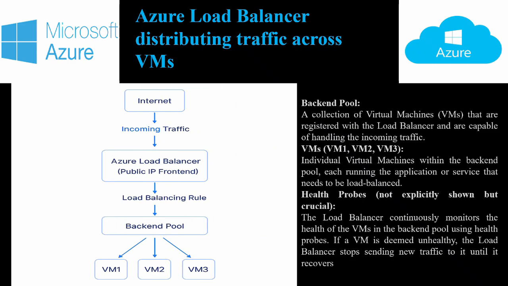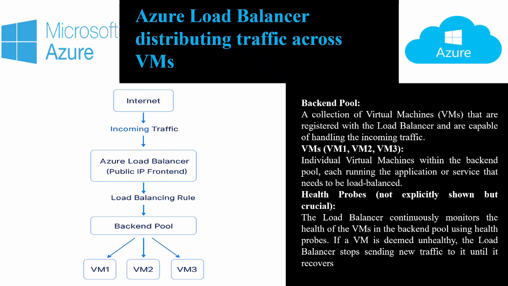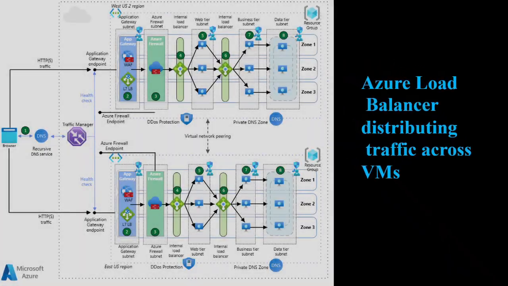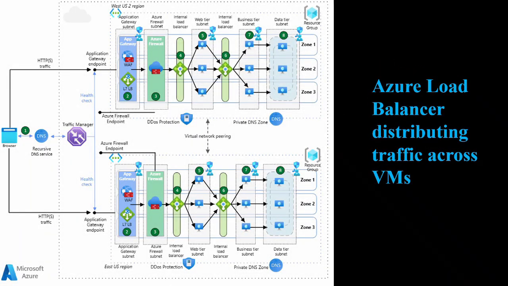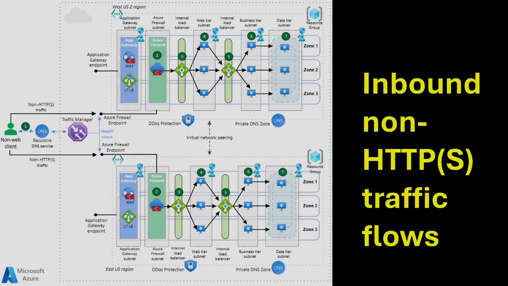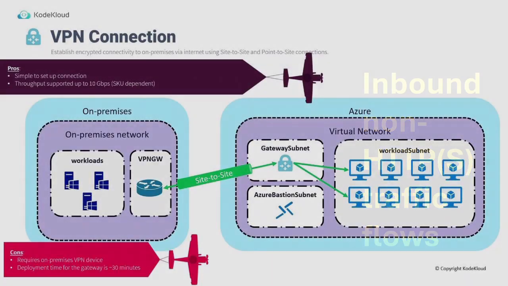Many organizations need to connect on-premises data centers to Azure. Azure VPN Gateway provides secure site-to-site or point-to-site VPN connections over the Internet, while ExpressRoute offers private, dedicated connections with higher reliability and lower latency. For complex global networks, Azure Virtual WAN simplifies connectivity by integrating VPN, ExpressRoute, and firewall services into a single management interface.